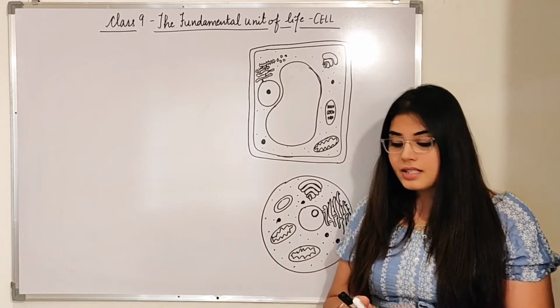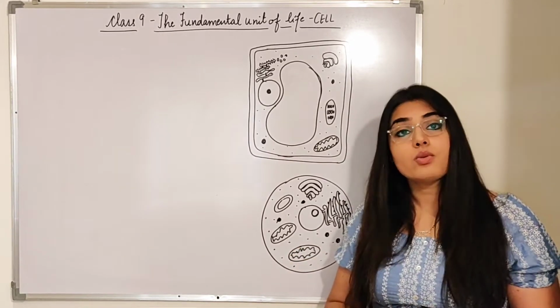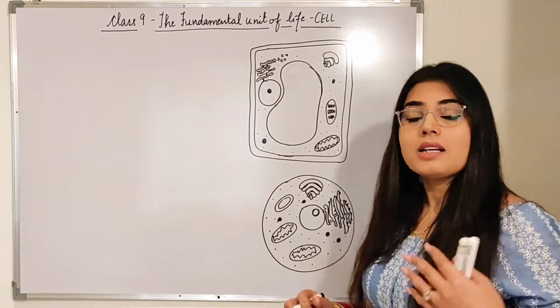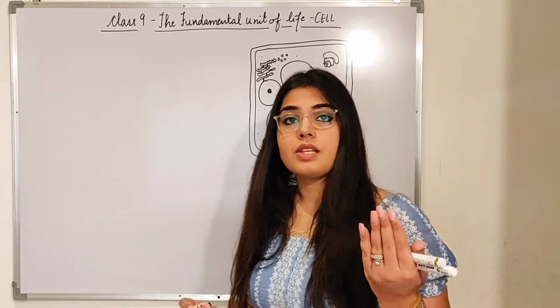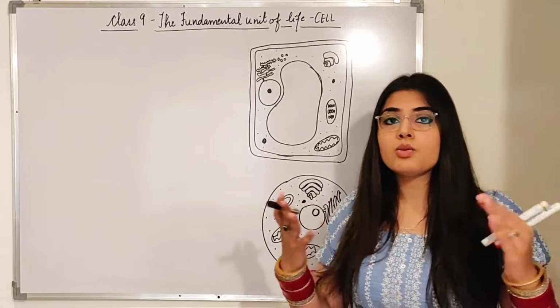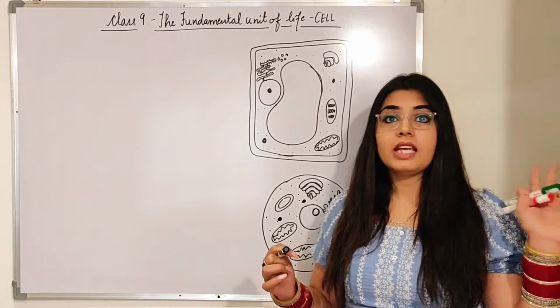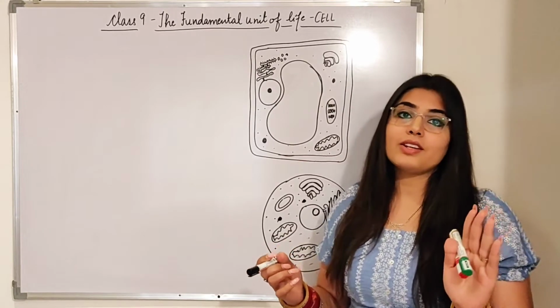So yesterday, in the previous video, we did prokaryotic and eukaryotic cells. If I ask about plant cells and animal cells, which type of cells are they? Are they prokaryotes or eukaryotes? They are not prokaryotes. They are definitely eukaryotes.